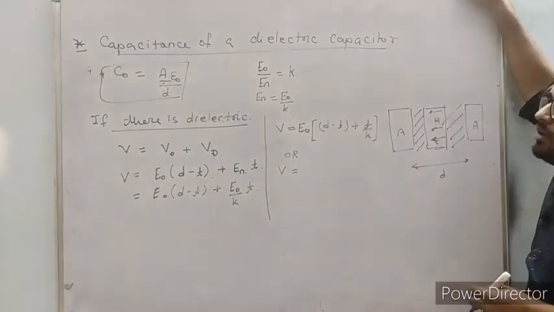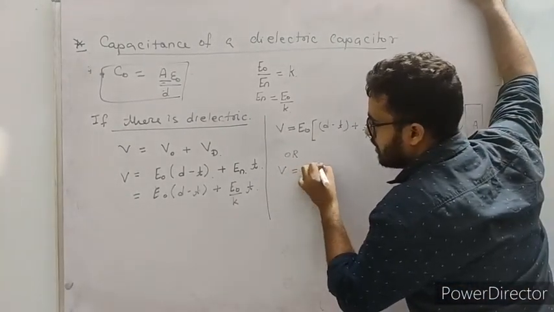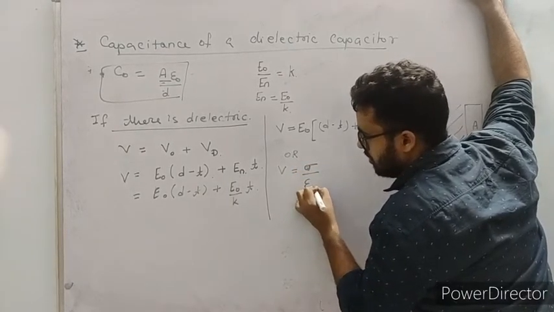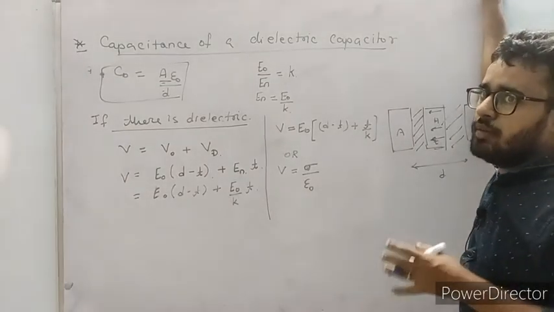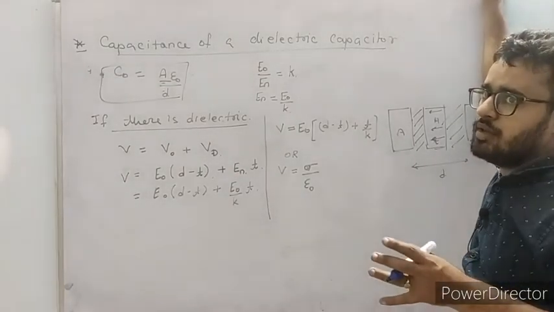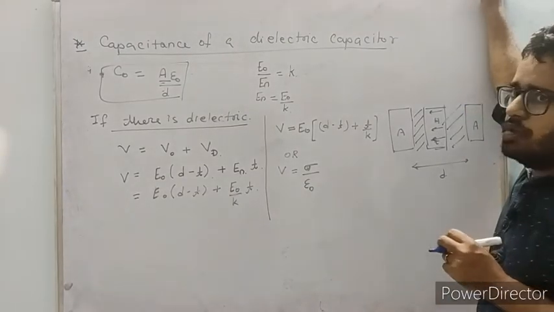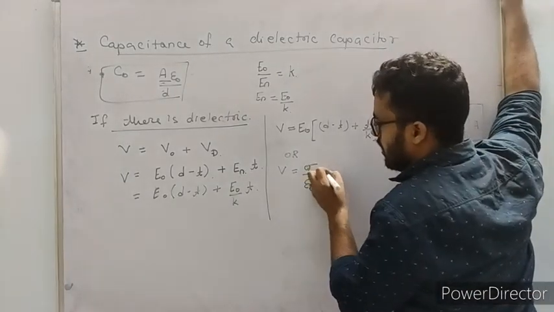What is the value of E naught? E naught should be equal to charge density upon epsilon naught. Remember all these formulas. Please try to remember all these formulas. If you don't remember these formulas, you will get things wrong. Okay, और आपको typical लगेगा, ठीक है?